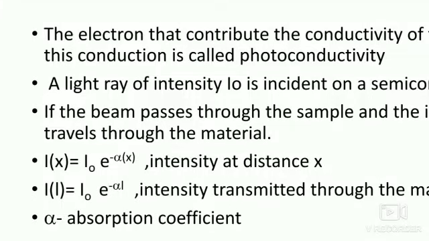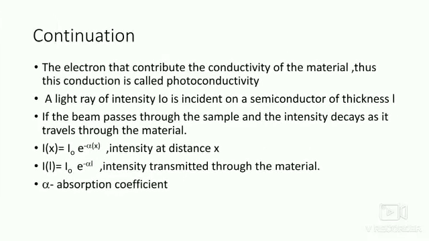Why is the expression written? Because the intensity of light decays exponentially with increasing distance, and the ultimate intensity will be at the corner of the semiconductor of length L, that is at x equal to L. Substituting x equal to L in the equation of I of x, it is rewritten as I of L equal to I naught e raised to minus alpha L, where alpha is called the absorption coefficient.